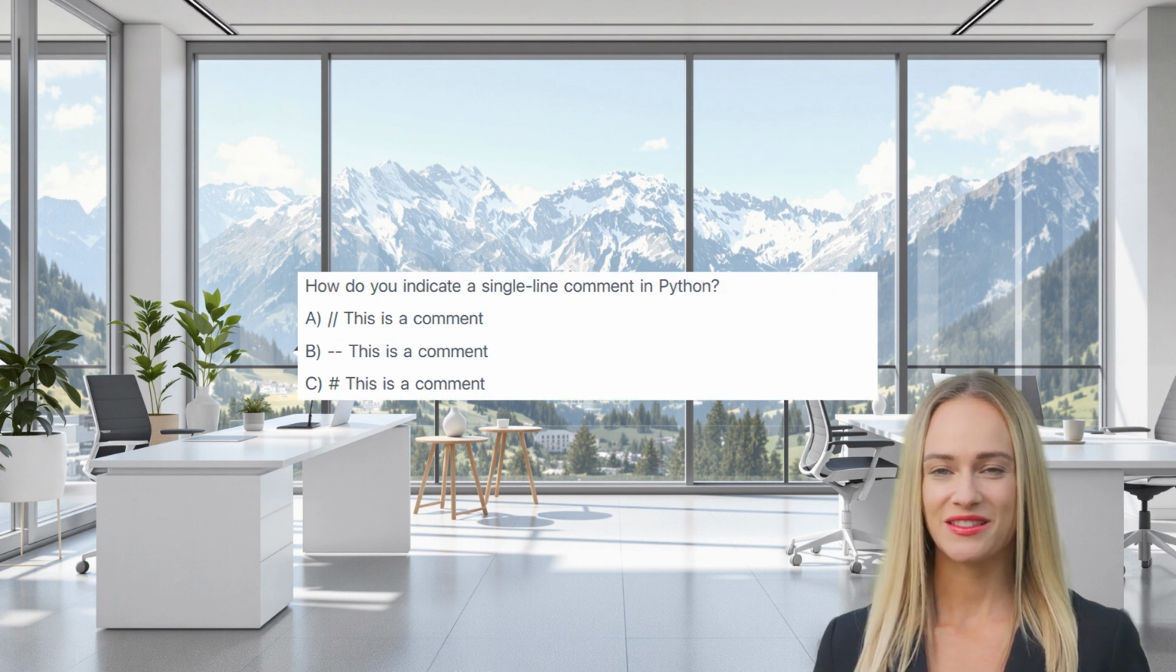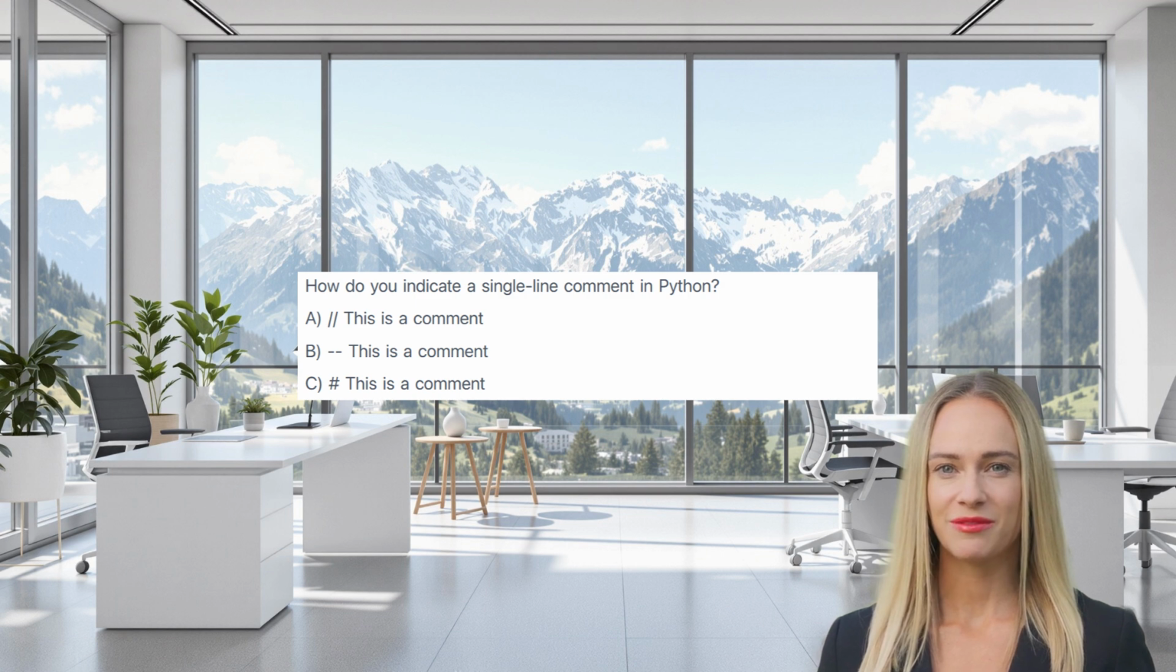How do you indicate a single line comment in Python, A, B, or C? The correct answer is C. The hash symbol is used to start a single-line comment in Python. Any text after it on that line is ignored by the interpreter.